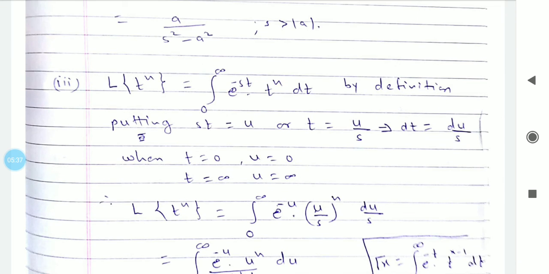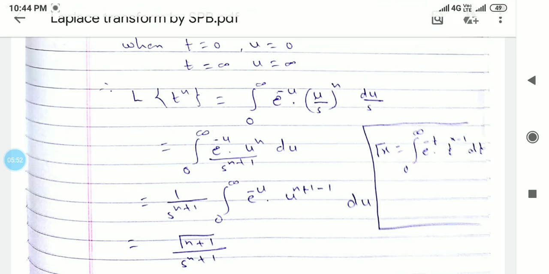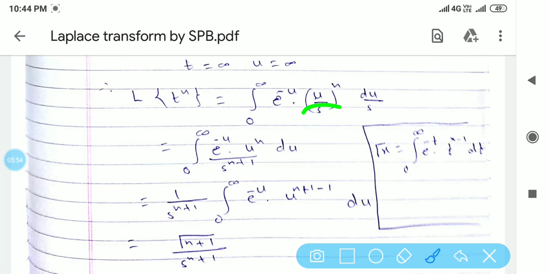So Laplace of t raised to n is the integral from 0 to infinity of e raised to minus u times u by s raised to n, du by s. See here, u to the power n divided by s to the power n, and this s gives s to the power n plus 1. Since integration is with respect to u, s to the power n plus 1 is a constant, so we take it outside the integration.